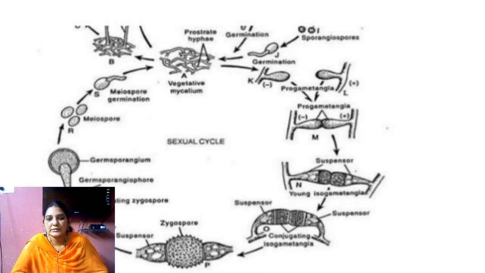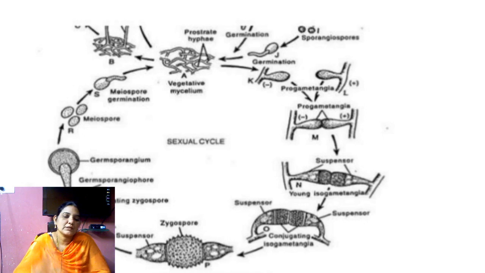So the zygote forms one round shape structure, forming two layers, an outer tuberculate layer and an inner thin layer, and that round shape structure is called the zygospore, and it has one diploid nucleus. This diploid nucleus undergoes meiosis division and is divided into 4 spores, and again it is divided into so many spores, and when the food is available, they produce one long elongated structure.